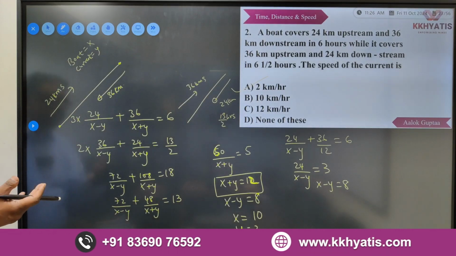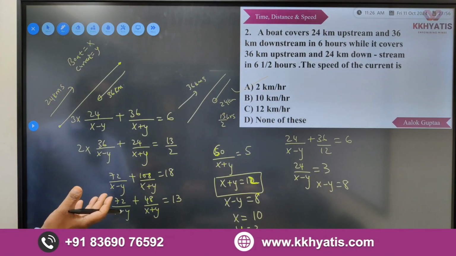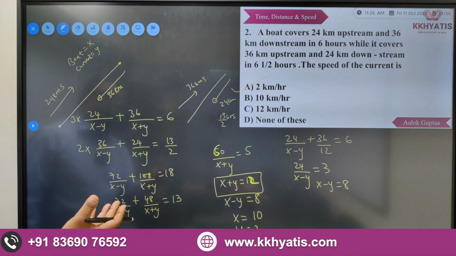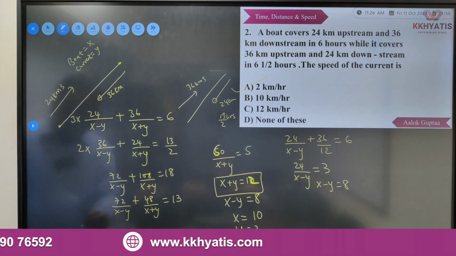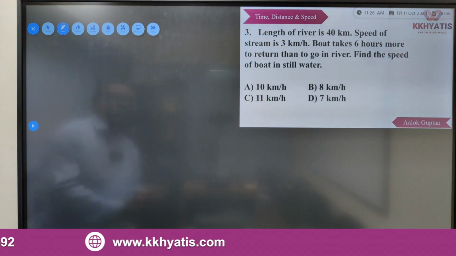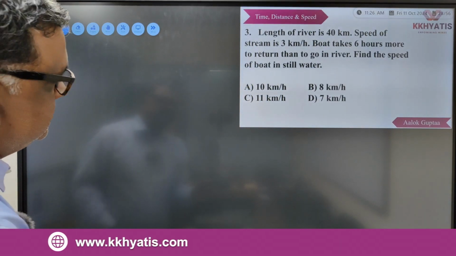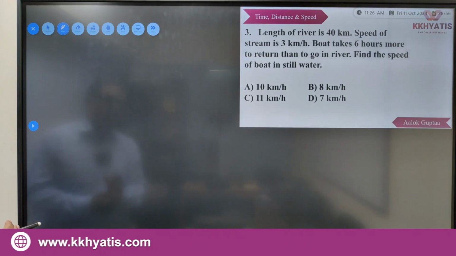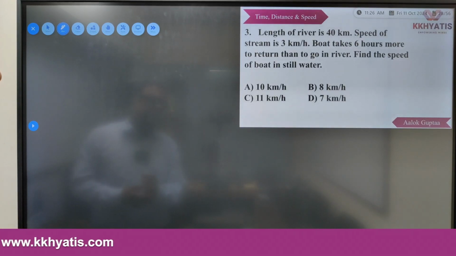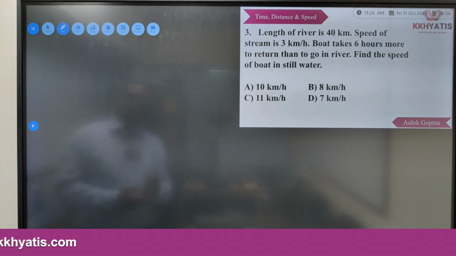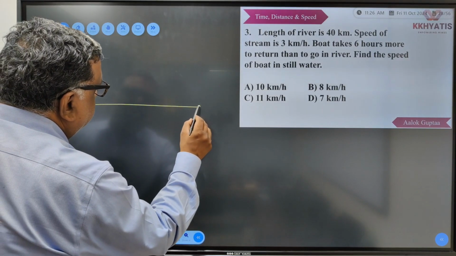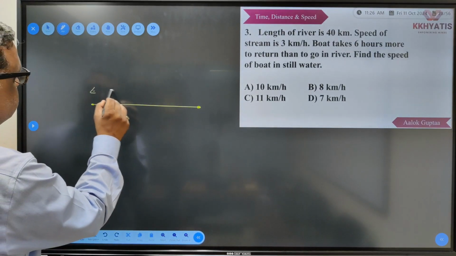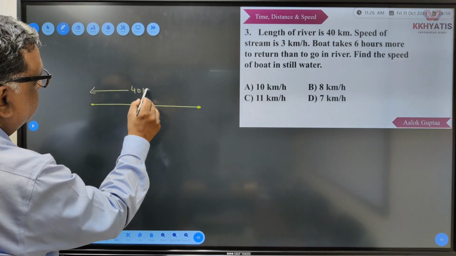So it's basically testing your knowledge of solving simultaneous equations. Length of the river is 40 kilometers. Speed of stream is 3 kilometers per hour. Boat takes 6 hours more to return than to go into the river. Find the speed of the boat in still water. Length कितना है? The distance is the same here, 40 kilometers.